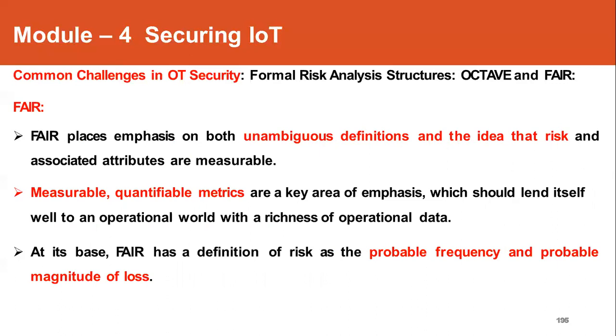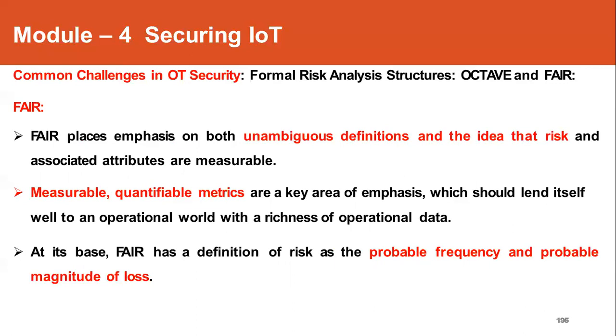So these measurable and quantifiable metrics are the key areas in which one can express how one should react in an operational world for a risk when we have a large set of operational data to analyze and identify the risk.